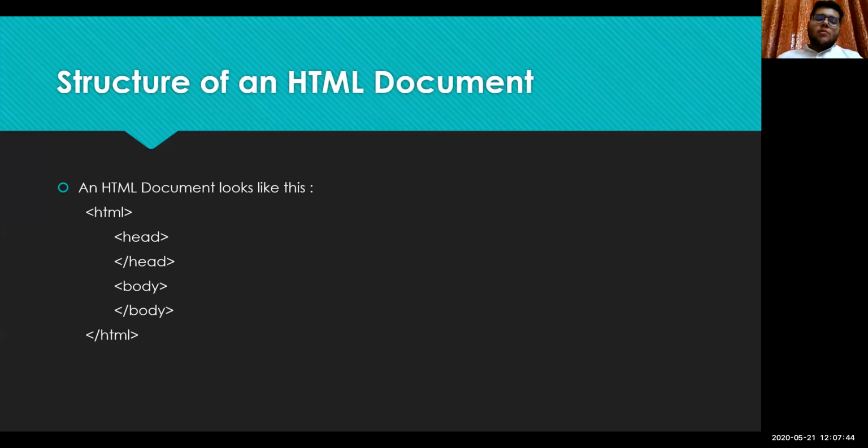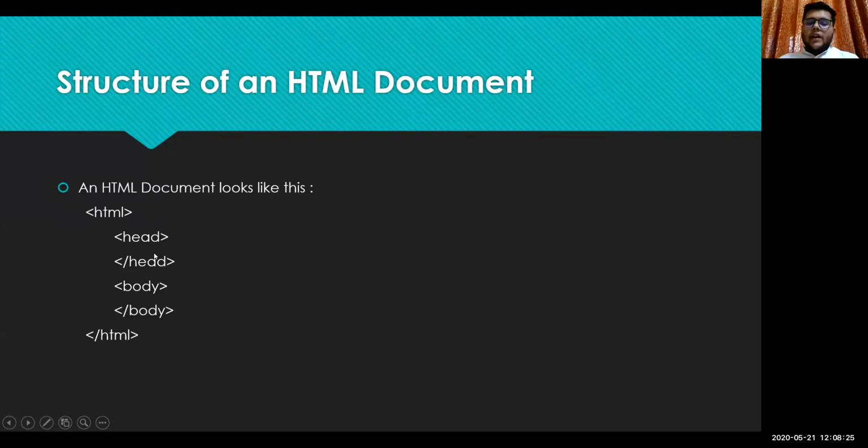An HTML document looks like this. This tag is called an opening tag, and this tag with an oblique is called a closing tag. So we can open this tag and close this tag, and the code that is in between is what we should work on. The structure is HTML, and then there is the head of the document.